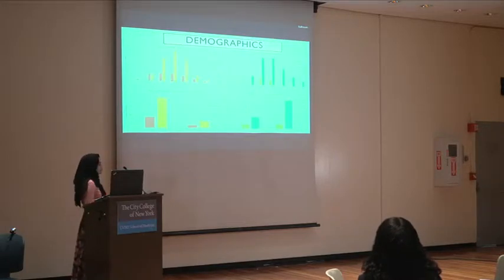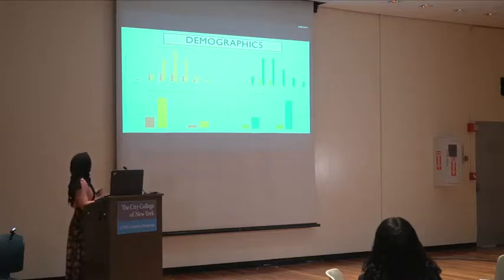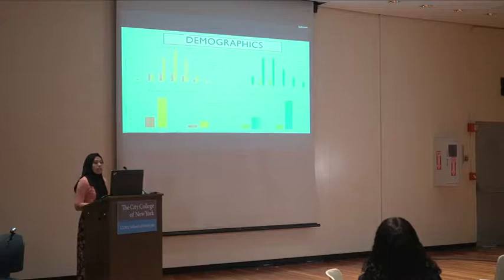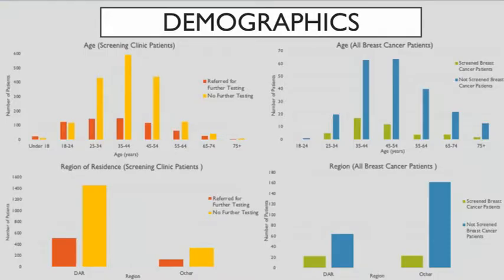These are some demographics I collected for my screened and breast cancer patients. The graphs on the left are all screening clinic patients, and the graphs on the right are all breast cancer patients. So the yellow bars on the graphs on the left represent patients who had no further testing, and the red bars indicate patients who were referred for further testing.